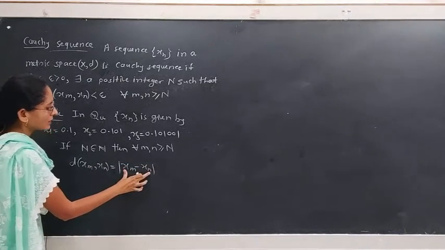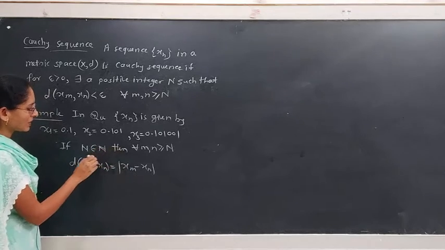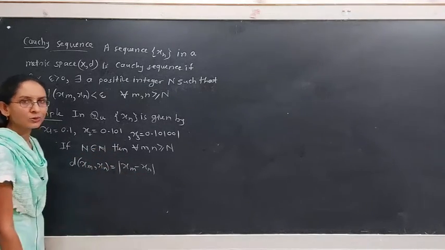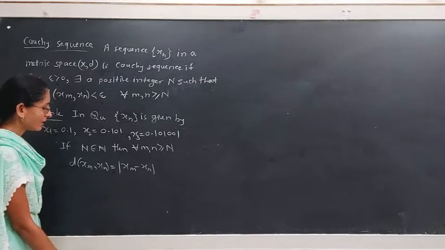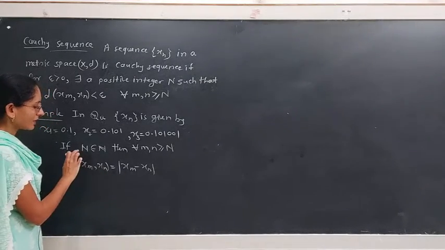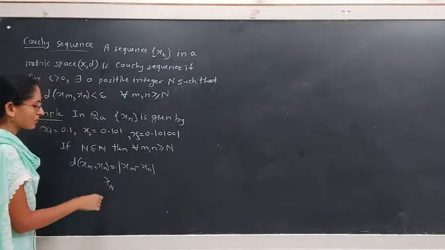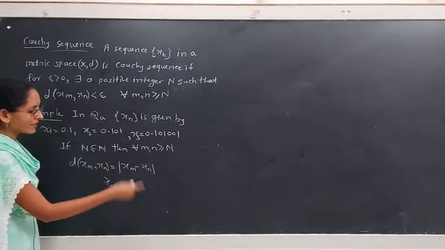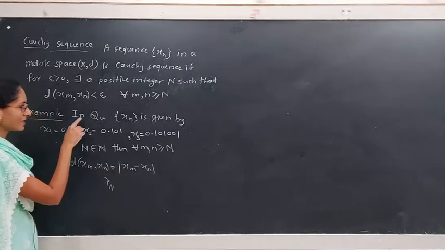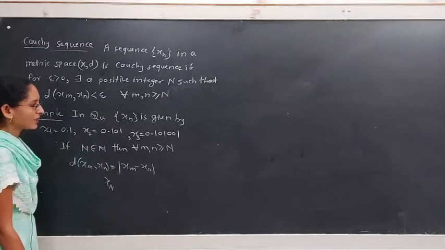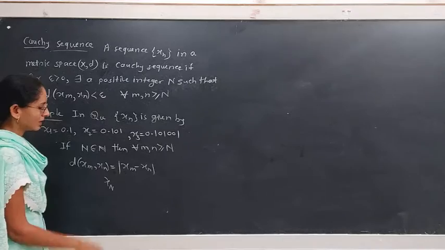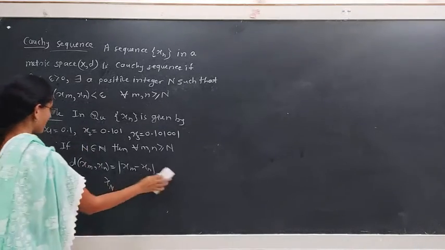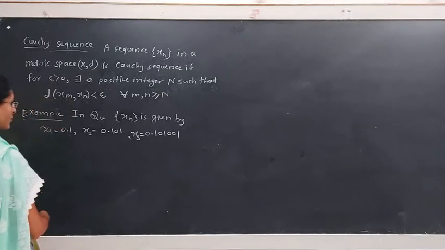If we put these values after the term xN, then this difference tends to 0. This means the difference of two terms of the sequence will tend to 0. Then the sequence is a Cauchy sequence in the metric space (Q, d). But the sequence is not converging in the set of rational numbers.